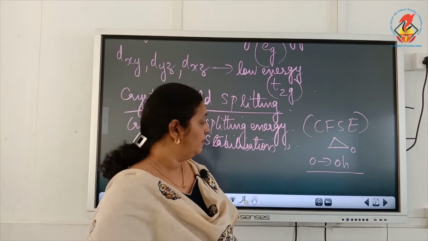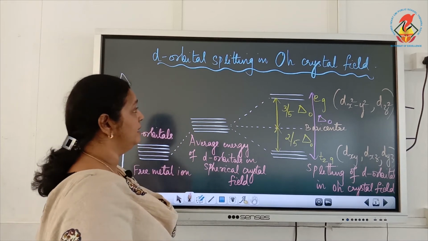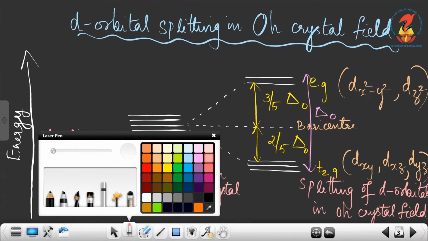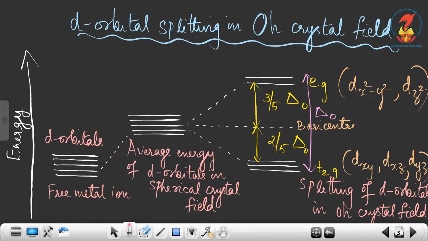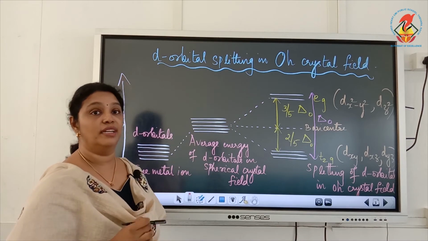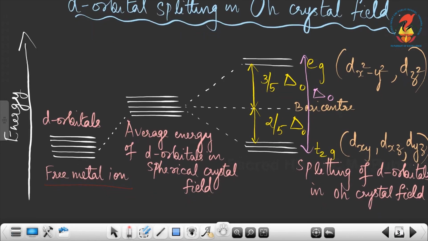Okay. Now, here I have drawn the d orbital splitting in octahedral crystal field. You can see the d orbital splitting, and here you can see energy. The energy is increasing in this order. Now, here the d orbitals are indicated by lines instead of the orbital diagram, square boxes. I have marked them here with lines. These are the 5 d orbitals of the free metal ion. Now, what happens in the presence of ligand? The energy is lifted.